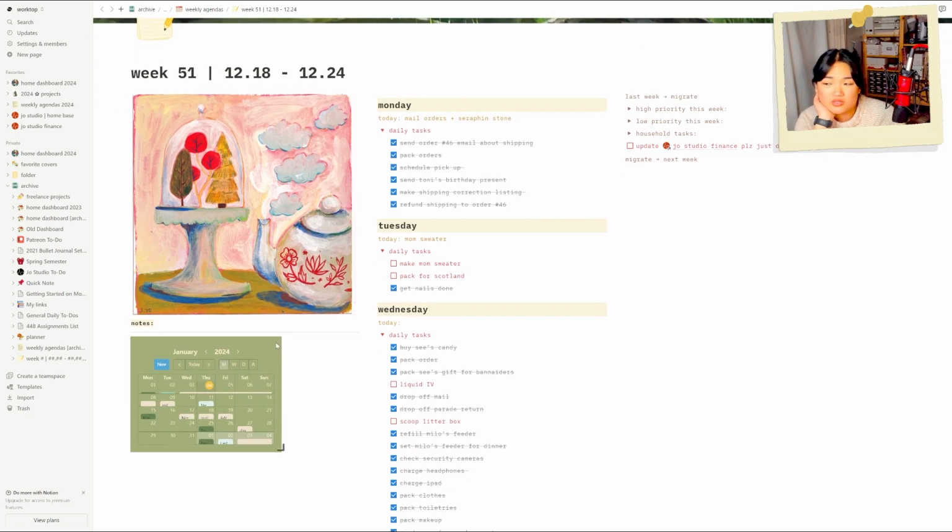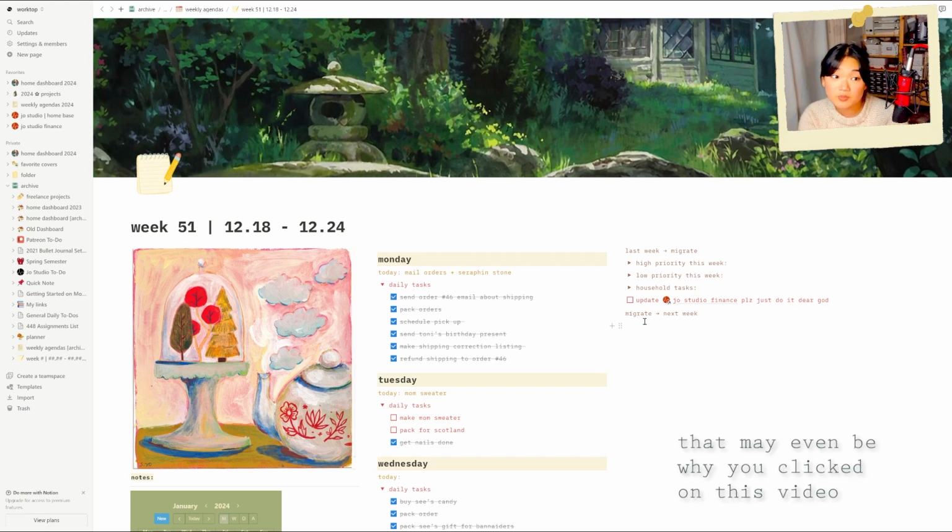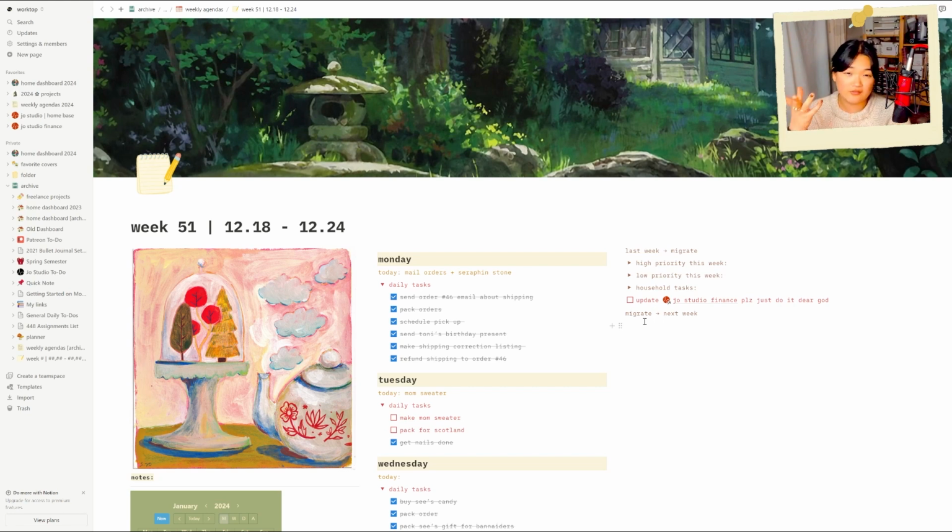I have a little calendar. I didn't really use this that much. And then just little banners and icons and things that make it pretty. You may notice that generally Notion is a very aesthetically pleasing platform, and that for me is a huge appeal. Getting to make something pretty satisfies the artist part of my brain, and also it draws me in, and I think that having that appeal is important.